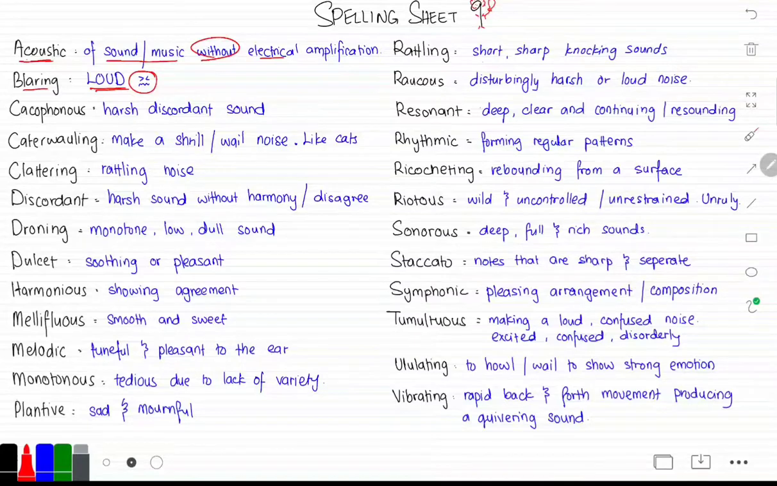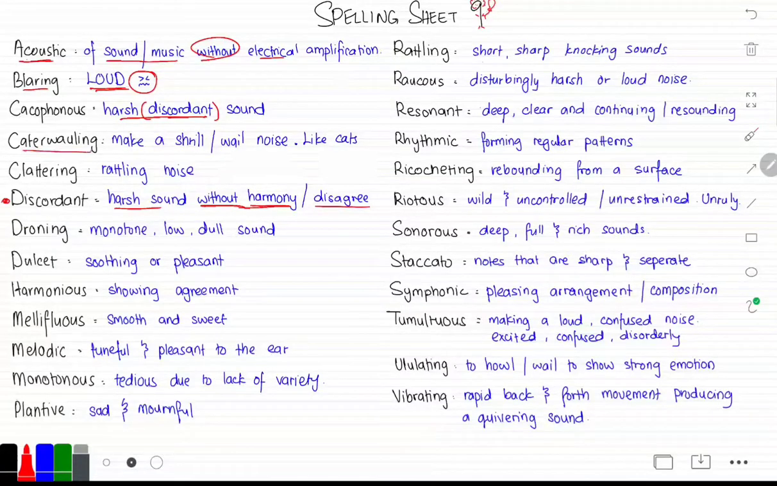What does cacophonous mean? It means a harsh, discordant sound. But to understand it, we need to understand what discordant is. Discordant, all the way down here, means a harsh sound that's without harmony, okay? Or sounds that disagree with each other.